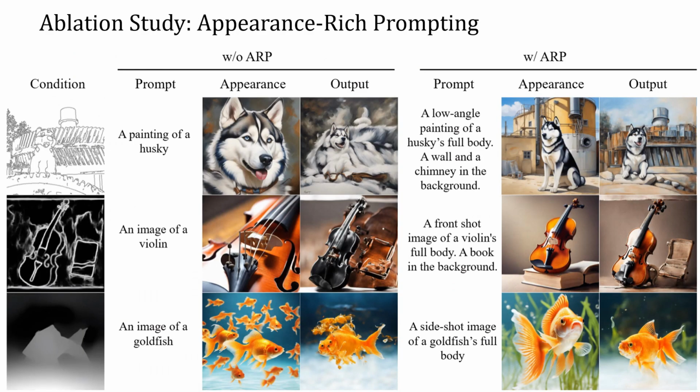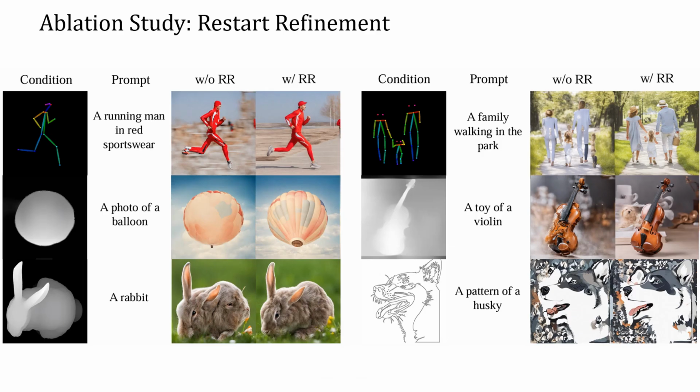Another ablation study, focused on appearance-rich prompting, shows that the module effectively adapts the prompt to semantically align with the condition image. The resulting appearance image captures key visual attributes, such as object size, visible parts, spatial layout, and shooting angle, thereby preventing incorrect appearance transfers from surrounding objects and minimizing visual artifacts. We also conduct an ablation study of restart refinement. The mechanism mitigates both condition leakage and appearance artifacts, leading to improved generation quality while preserving strong structural alignment.